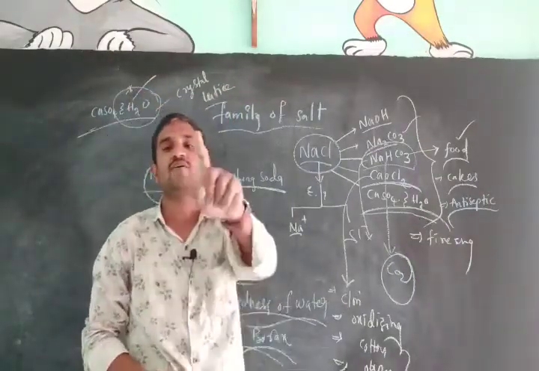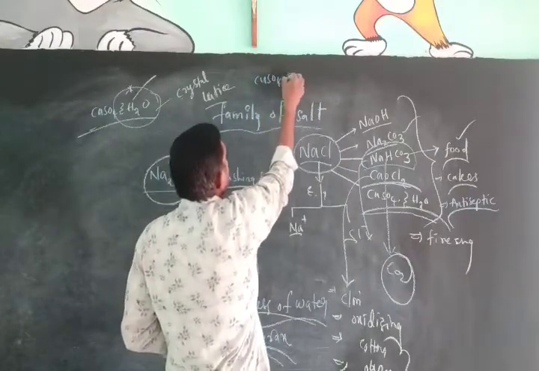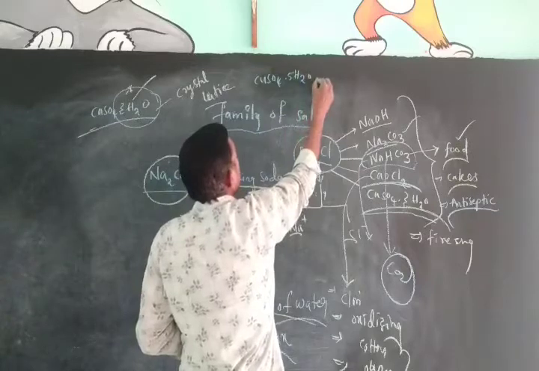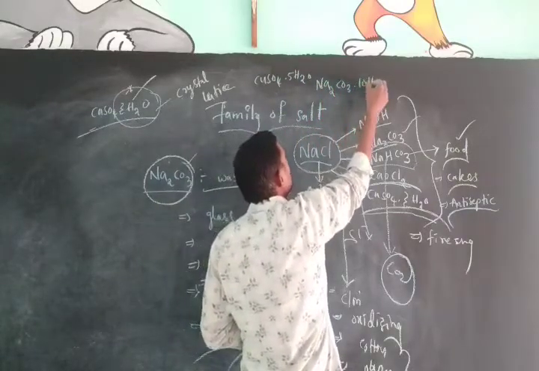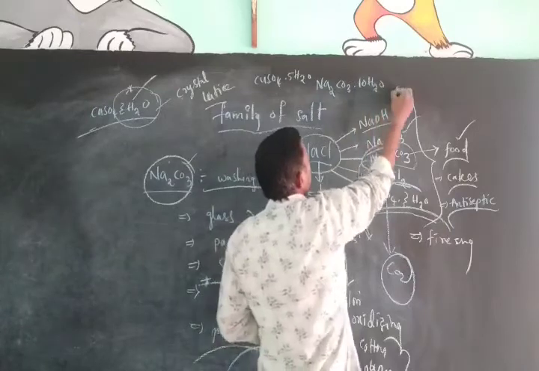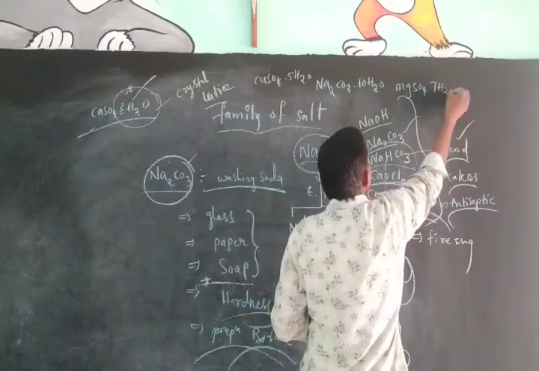CaSO4 consists of half a mole of water. CuSO4 consists of 5 moles of water. Sodium carbonate, Na2CO3, consists of 10 moles of water. Magnesium sulfate consists of 7 moles of water.